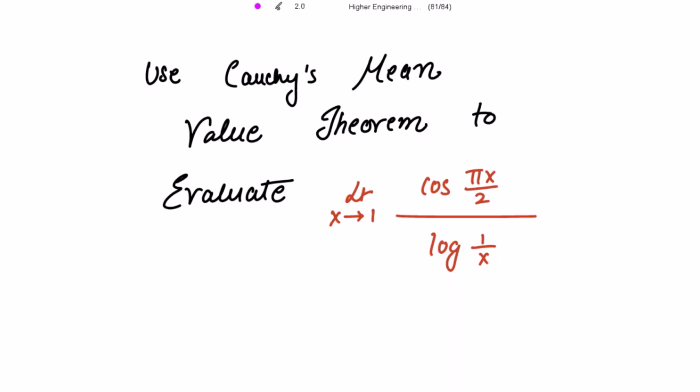Value theorem to evaluate this limit: limit x tending to 1 of cos(πx/2) divided by log(1/x). So we need to find this limit using Cauchy's mean value theorem. For Cauchy's mean value theorem, we are taking this to be the function f(x) and this to be the function g(x). We need two functions over here.